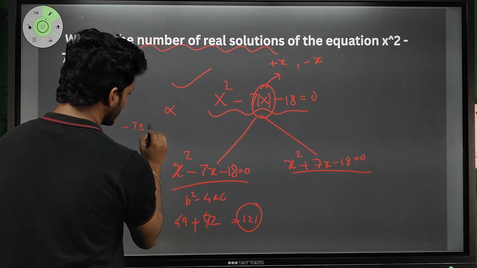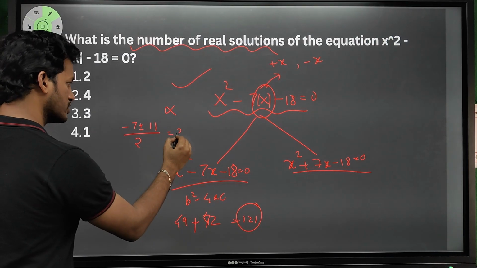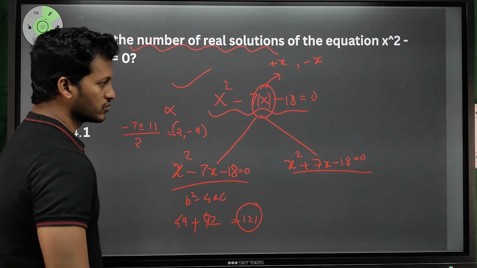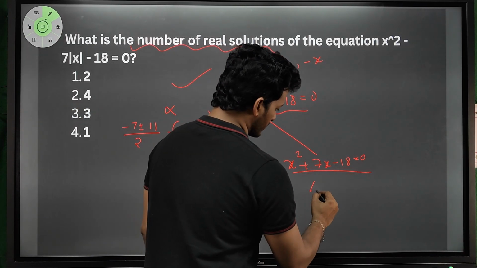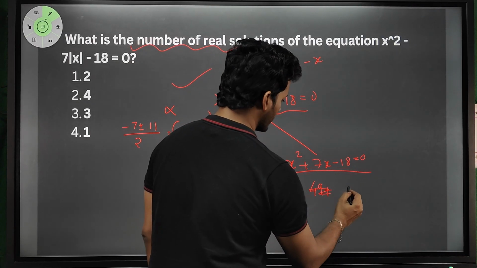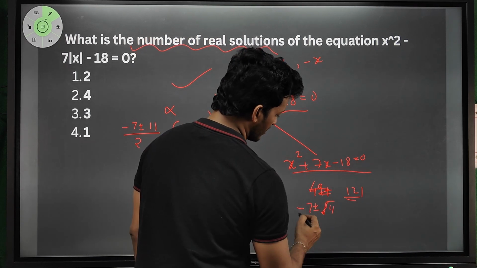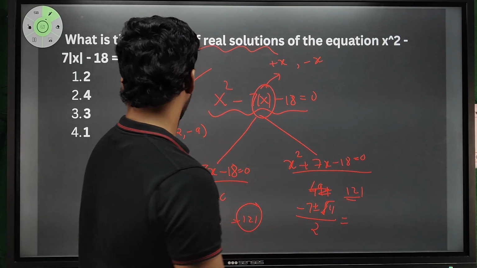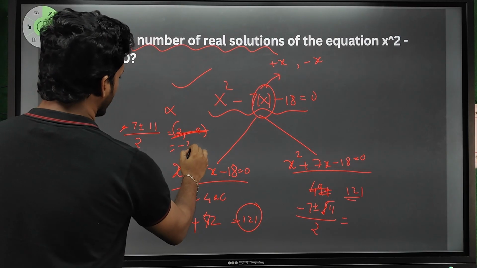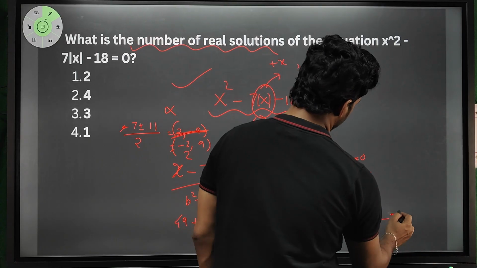So I can get the values of this root very easily. Minus 7 plus or minus 11 by 2. So if it is plus, it will be 4 by 2, that is 2, or minus 7 minus 11, minus 18 by 2, so the other root is minus 9. There are two roots. And here b square 49 minus 4ac, again same thing, it will be 121 only, but the roots will be minus 7 plus or minus 11 by 2. Sorry, I have taken a wrong thing here. It has to be minus 2 comma 9. Okay, and here it is 2 comma minus 9.